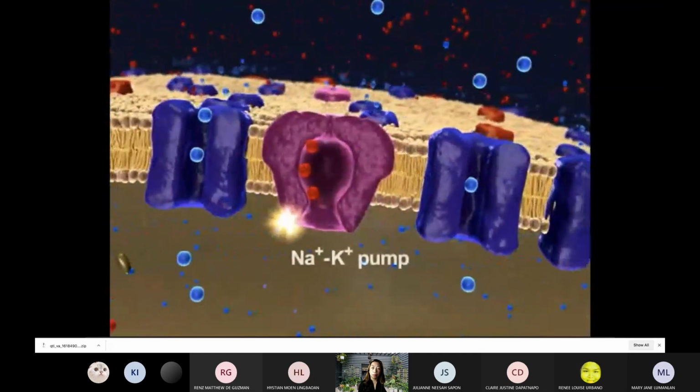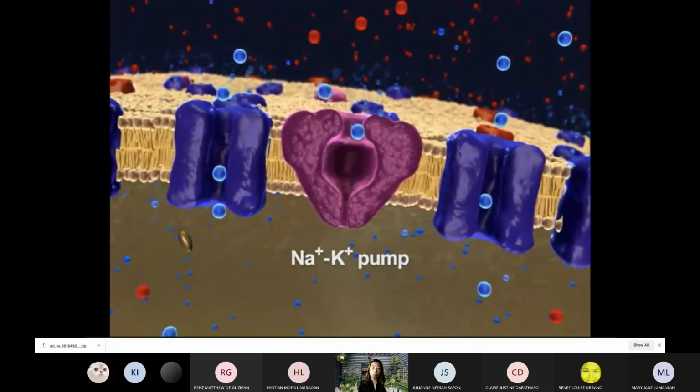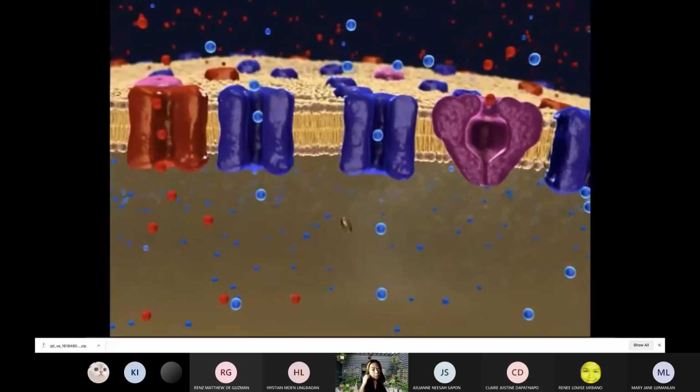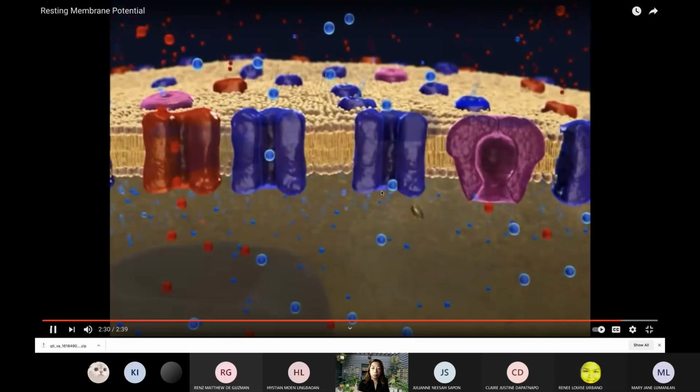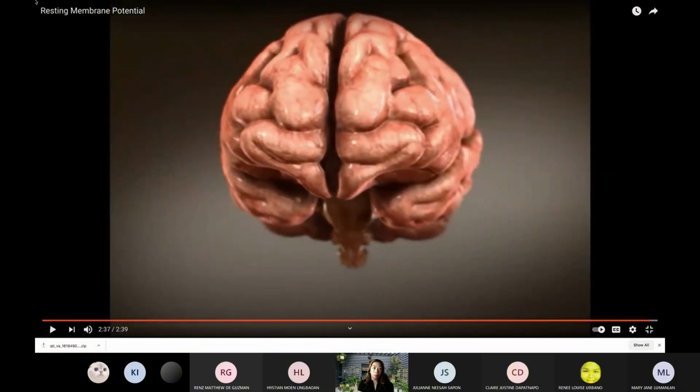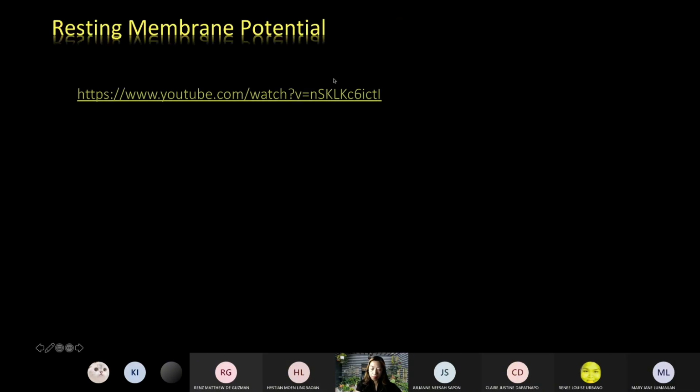Sodium-potassium pumps actively transport sodium ions out of the neuron and potassium ions back in, compensating for the sodium and potassium leaks. Thus, the pumps help to maintain the resting membrane potential. Okay, so that now explains the resting membrane potential.